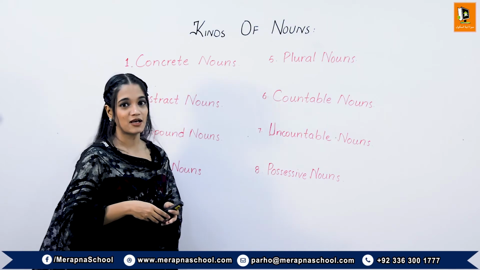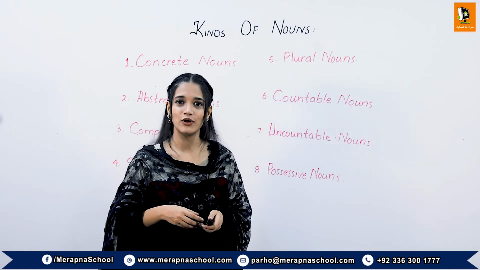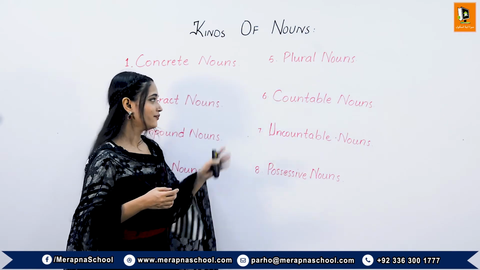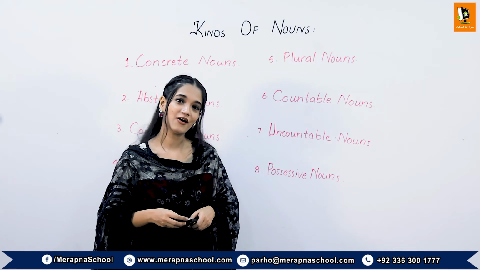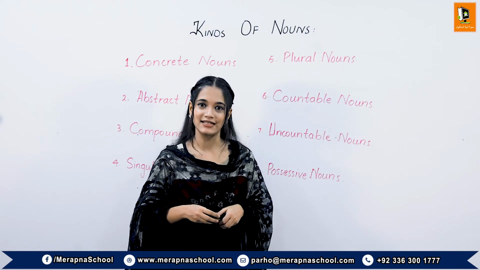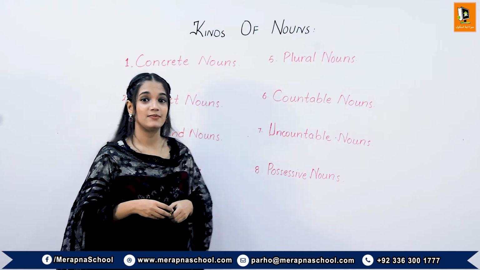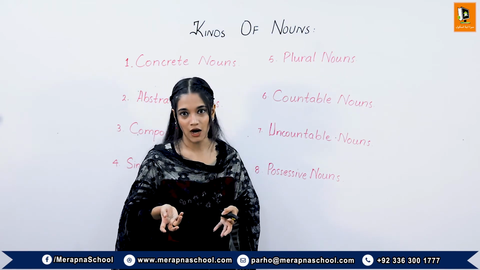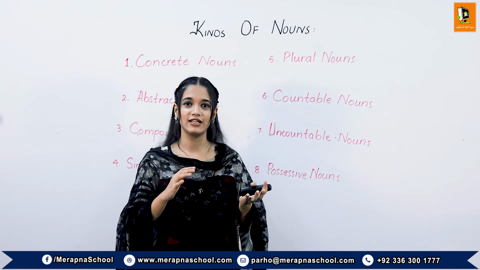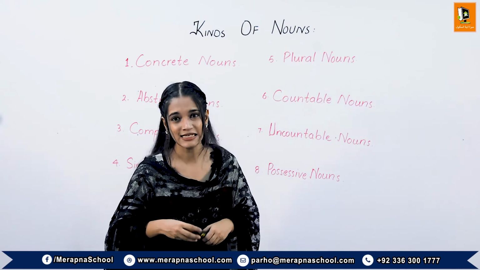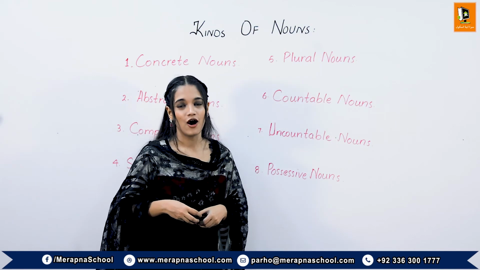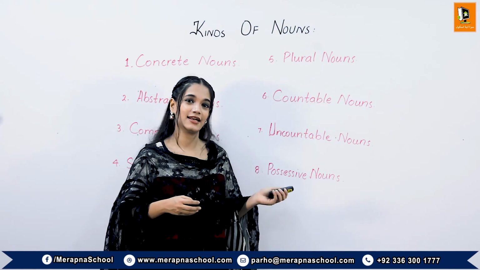The plural nouns which identify more than one animal, place or thing. The countable nouns which can be counted by adding numbers before them, like one bulb, two lamps. The uncountable nouns are the words that cannot be counted. We add counters before them to make them countable, for example, some water. The possessive nouns which show the ownership or possession of the noun.